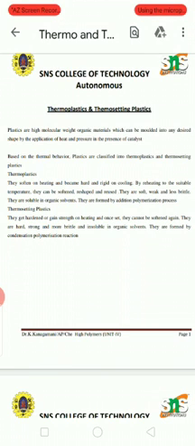So plastics are high molecular weight organic materials that can be molded into any desired shape by applying heat and pressure in the presence of a catalyst. That is what we say as plastics.